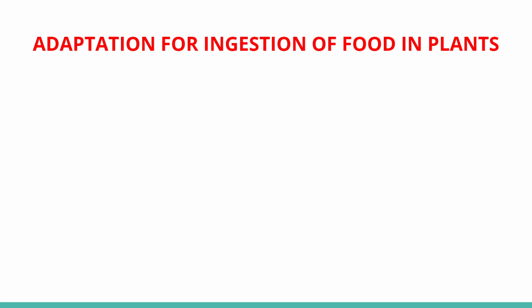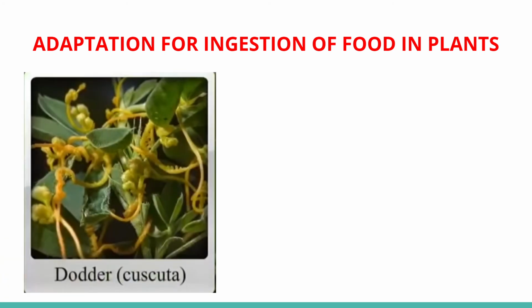Adaptation for ingestion of food in plants. Most of the plants are anchored in the ground and they are autotrophs. Autotrophs means the plants are able to make their own food. However, plants like dodder, that is cuscuta, are parasitic.